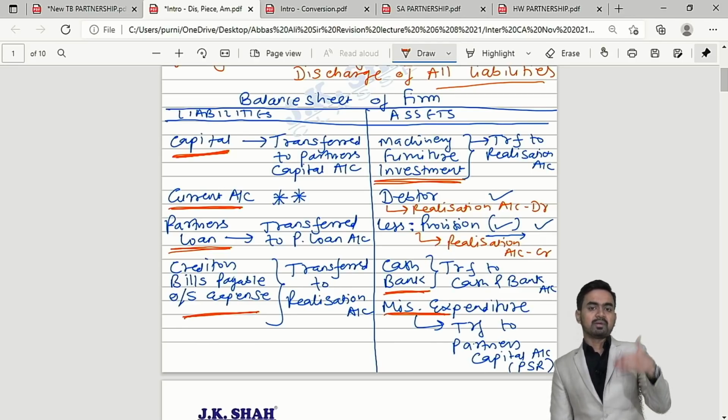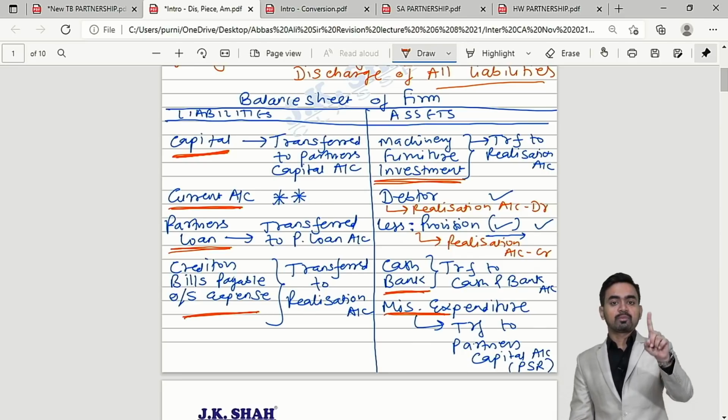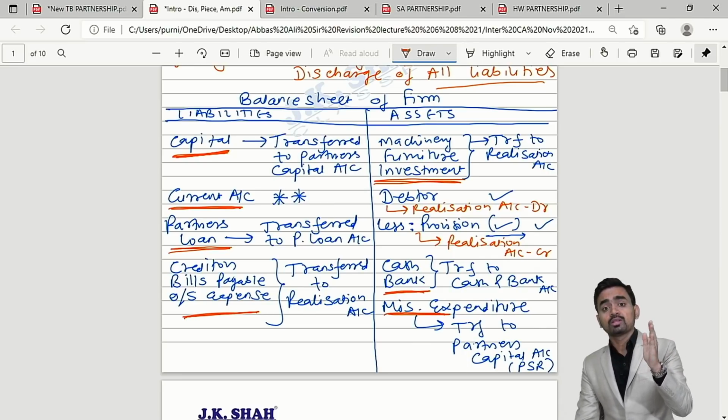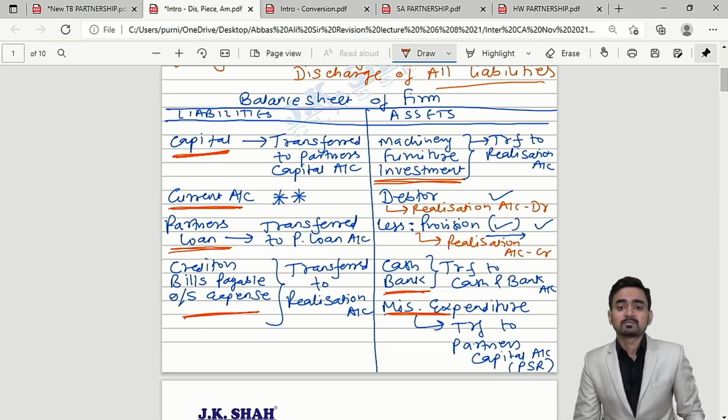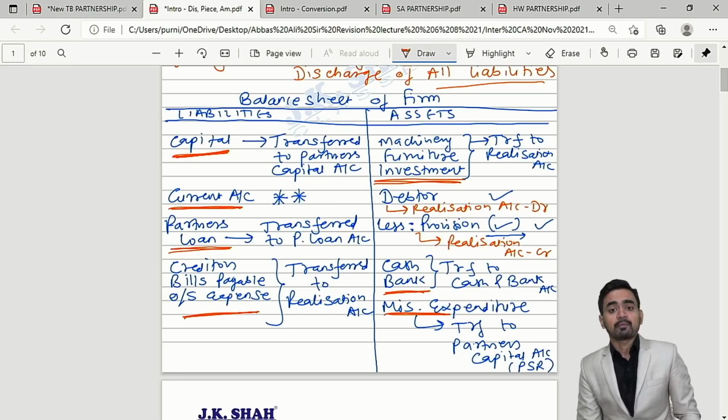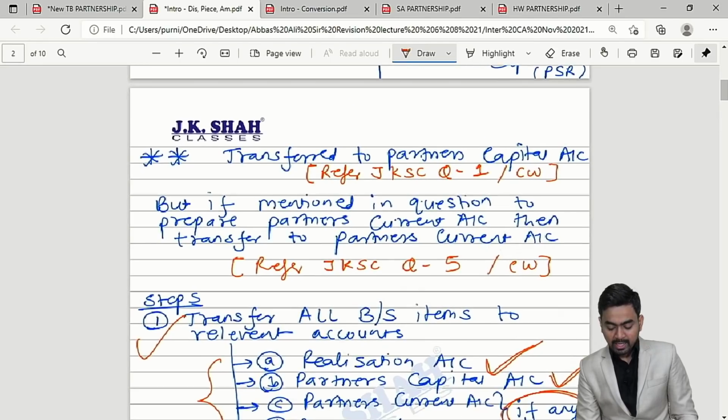So if you get this balance sheet in the exam, your step number 1 is what? Remove all the items from the balance sheet and transfer to the respective ledger. So tell me, capital, where will you transfer the capital balance? In the partners capital account. Is that clear?